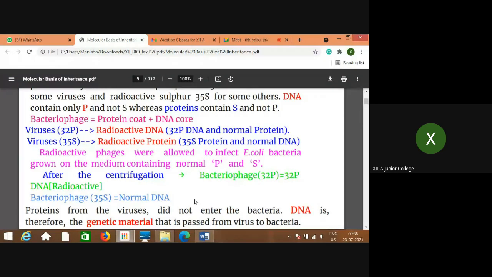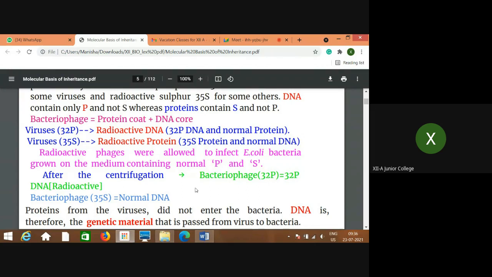So what they observed: DNA was radioactive, but not the protein, in the case where bacteriophages of P32 were centrifuged. What was observed after the centrifugation? These radioactive phages were allowed to infect bacteria.